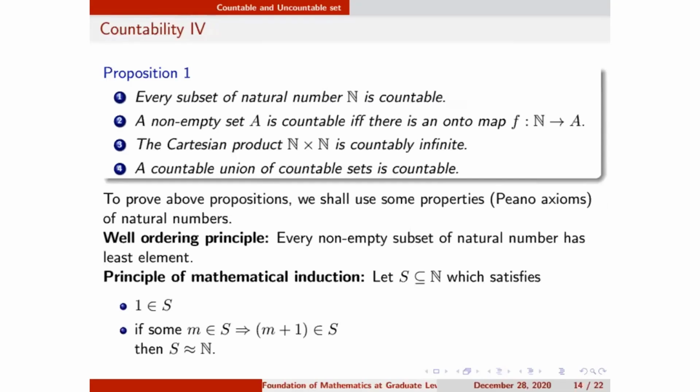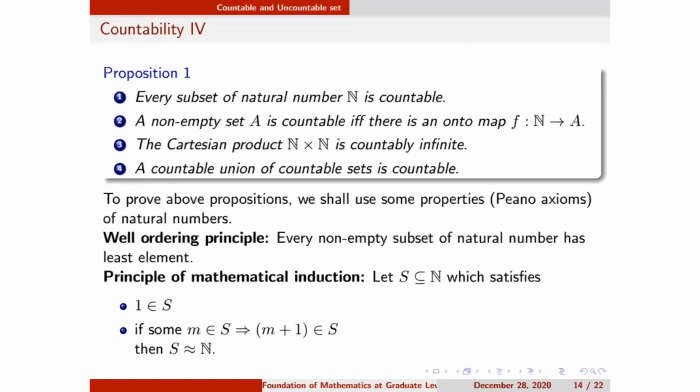If I define a map from A to N and I show the map is 1-1, then A has fewer elements than N, and again I'll say A is countable. If I can define a map F from N to A and I show this map is onto, then again A will be a countable set. Also, the Cartesian product N cross N is countably infinite, meaning again countable. Or a countable union of countable sets is countable. Say I have taken 10 countable sets and I have taken the union of those 10 sets.